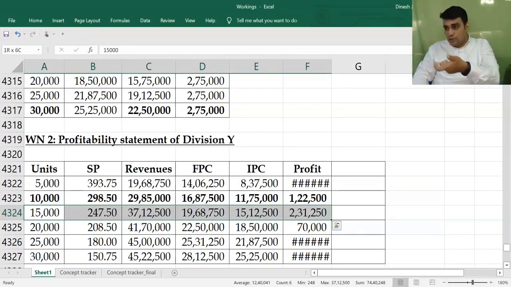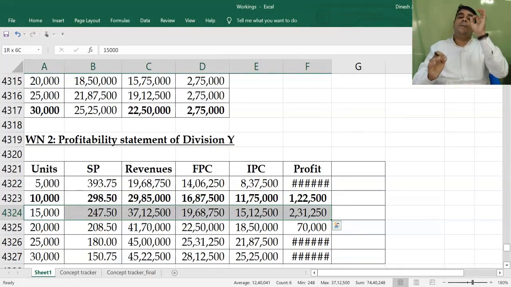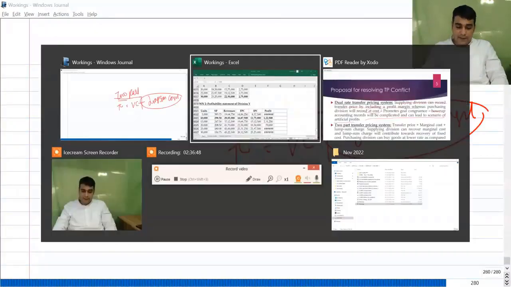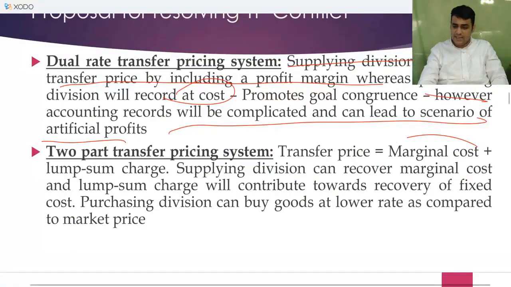If you are not losing any opportunity cost, then what I can tell him is, please get your variable cost. Along with that, you will be paid a fixed amount of 1 lakh rupee. I am happy about it because I will be able to use this 1 lakh to recover my fixed cost. This will also promote goal congruence. May not be that much useful for the given problem. So the second option is two-part transfer pricing system. Marginal cost 16 rupees plus lump sum charge.